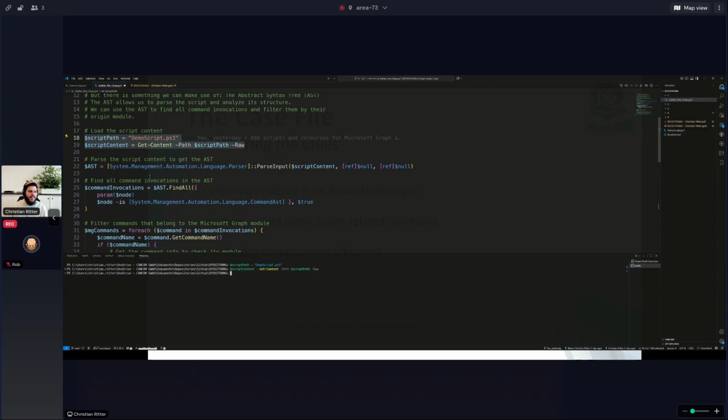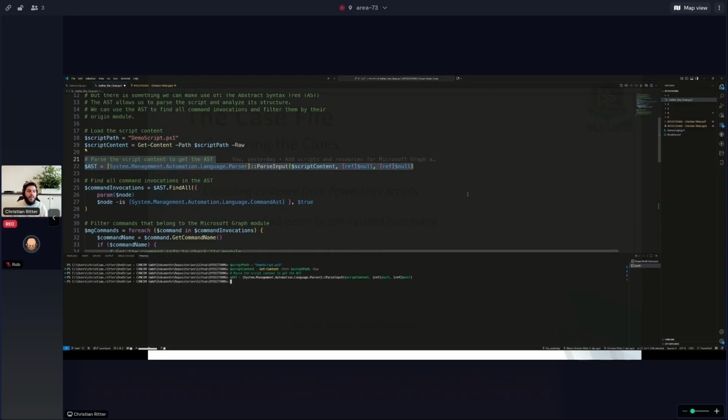And then I build up the AST. So I build an object for the language parser, and I use the method ParseInput, put in my script content, which I get from Get-Content, and then the AST object is already built. And now I can make use of the FindAll method. And there, with the FindAll method, I can iterate through all of those nodes and ask with the predicate, hey, is this some kind of command AST? So I can get all of those commands. And if the predicate is true, it will be redirected to this variable, command invocations.